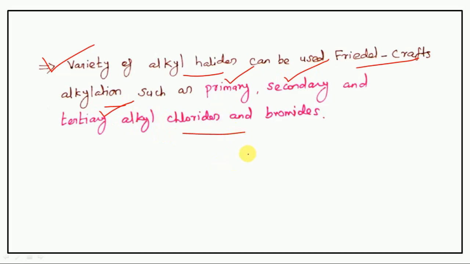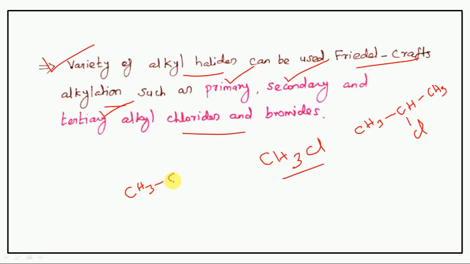See, I am writing here: this is the methyl chloride or bromide, this is primary, and then this one secondary alkyl halide, and then tertiary alkyl halide.